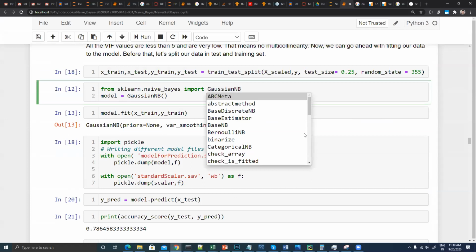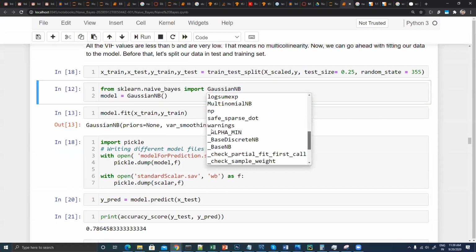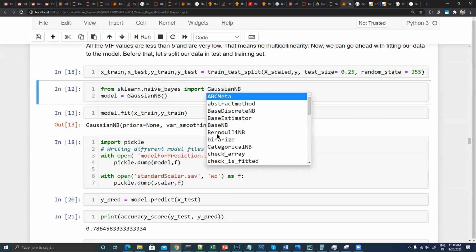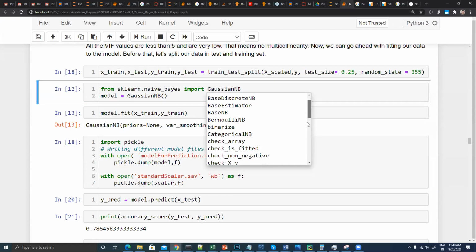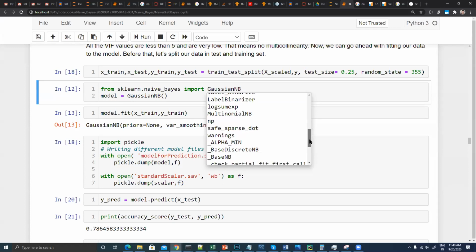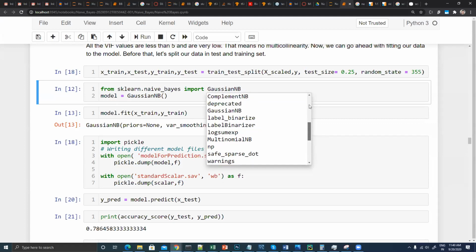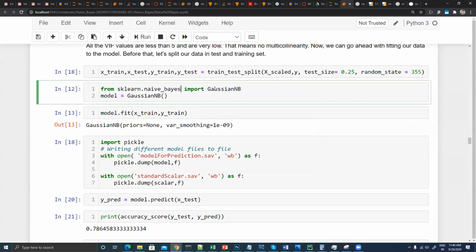Maybe I can try to use a different naive Bayes as well. As you can see, all those naive Bayes are available, right? Like base naive Bayes, Bernoulli naive Bayes, categorical naive Bayes, discrete naive Bayes, Gaussian naive Bayes, multinomial naive Bayes. These are different algorithms which are already available to you. Depending upon your need and your data, you can just call that one. I'm calling Gaussian because my data set is continuous.